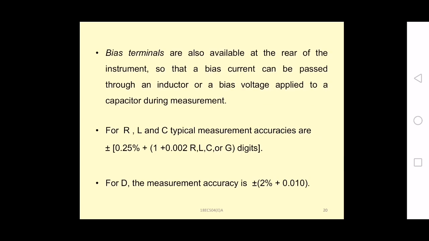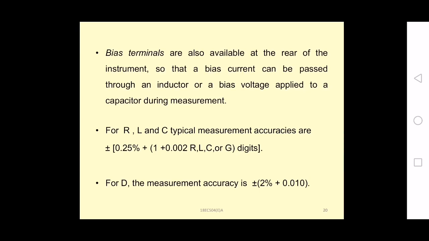Bias terminals are also available at the rear of the instrument. At the back side of the digital LCR meter, you will have the bias terminals, so that a bias current can be passed through an inductor, or a bias voltage applied to the capacitor during the measurement. So for applying the bias current for the measurement of an inductor, or bias voltage for capacitor measurement, you can use the bias terminals at the back side of the instrument.